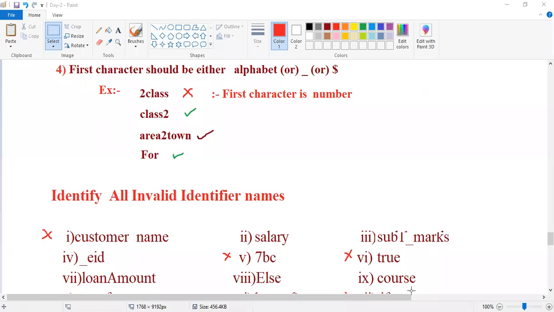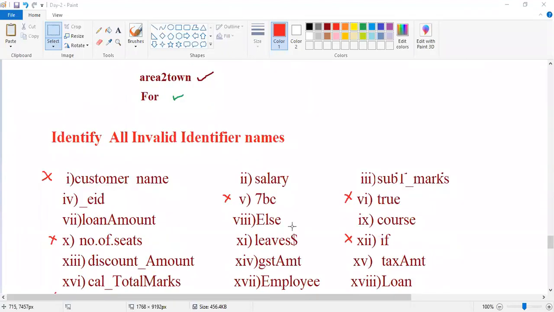Tomorrow we'll see, Krishna Raj. Why, Hari? I will discuss it tomorrow. Just a minute. What is the mistake in the third one?